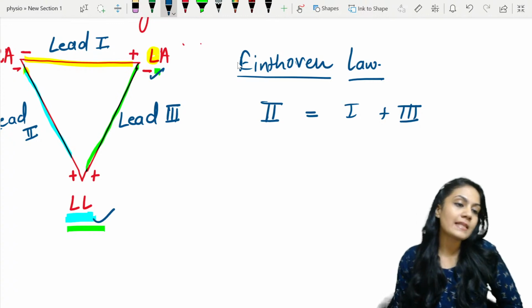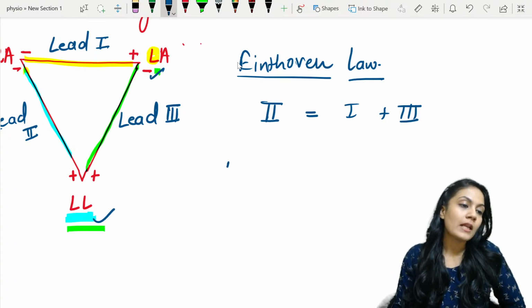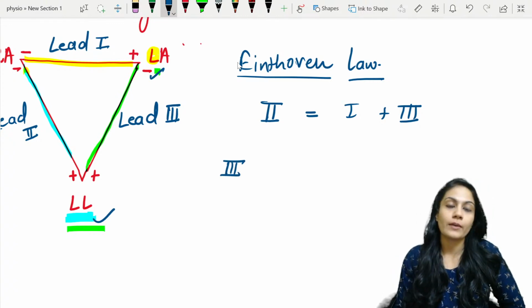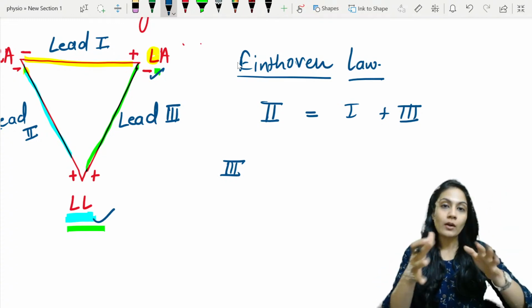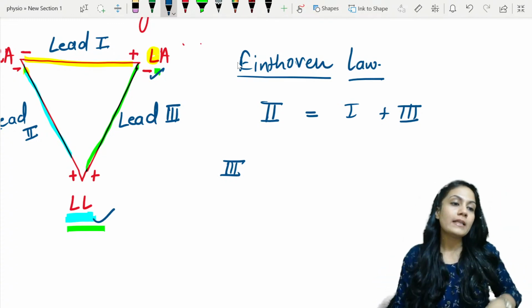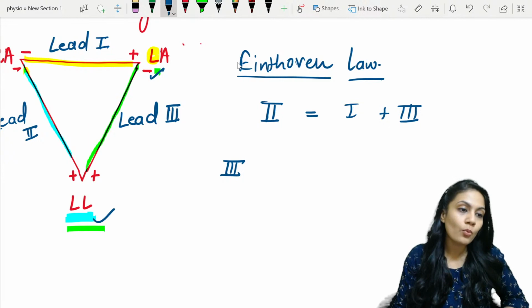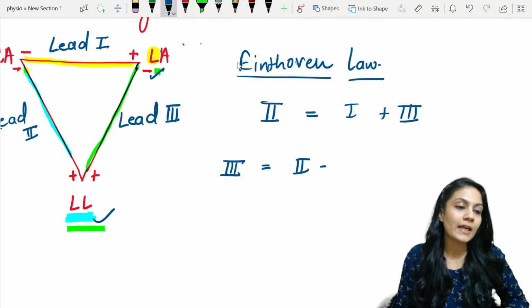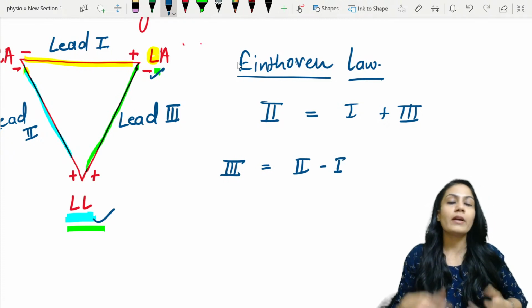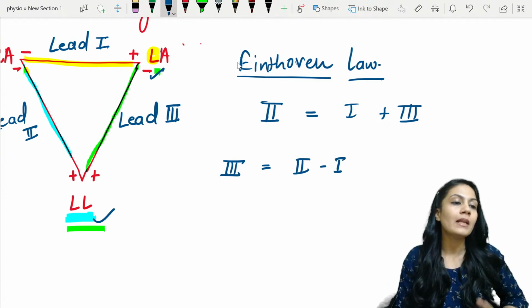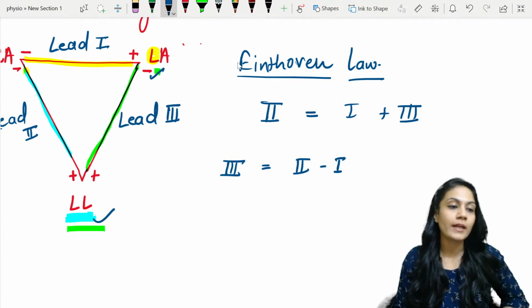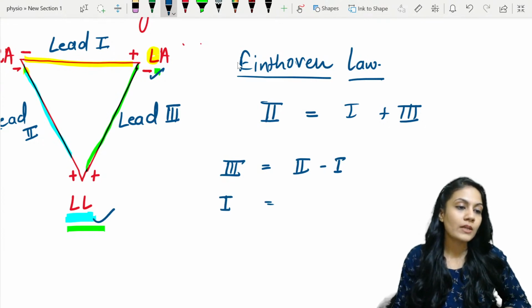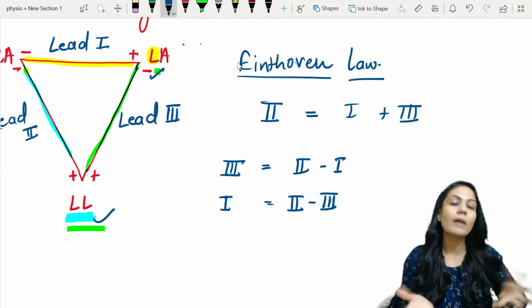Now, if I have to calculate, let's say, lead 3. Keep lead 3 there, bring lead 1 over here. This is positive. Once you bring it over here, it will become negative. So lead 2 minus lead 1 is going to become lead 3, right? Same if I have to calculate lead 1, it will become lead 2 minus lead 3. It is going to become lead 1.